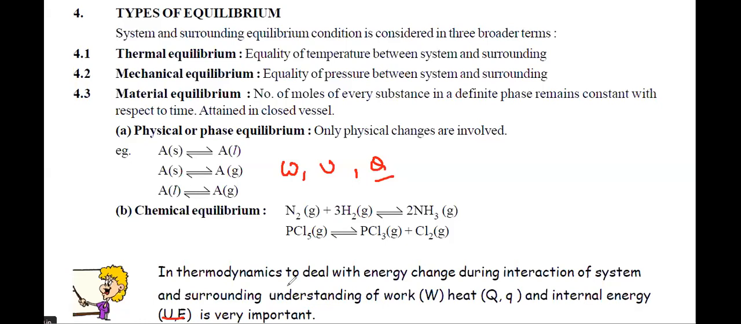I hope all of you know what work done is and what heat is. Yes or no? Tell me. Now, what is internal energy? Just think about this. Internal energy, as the name suggests, is the energy inside. Just imagine your body. If you're sitting idly, is any energy required? If you're not doing any work, is energy still required by your body? Yes, it is required.